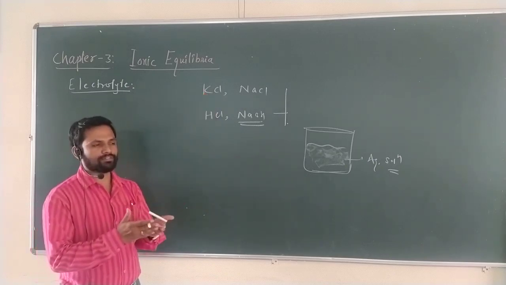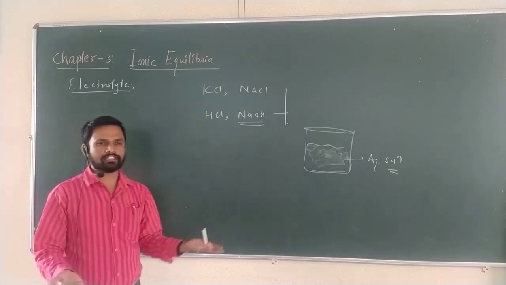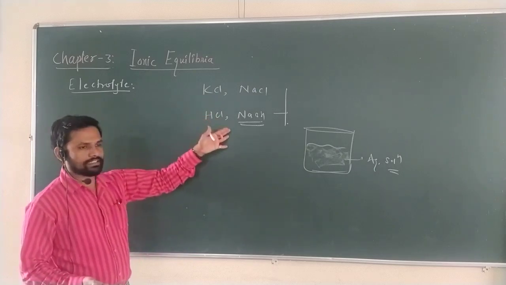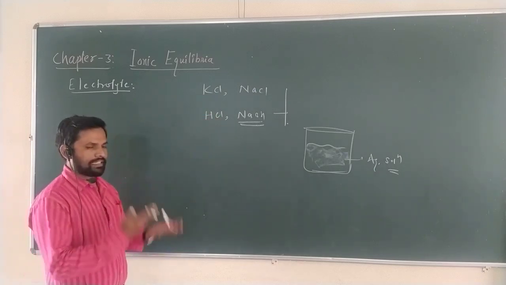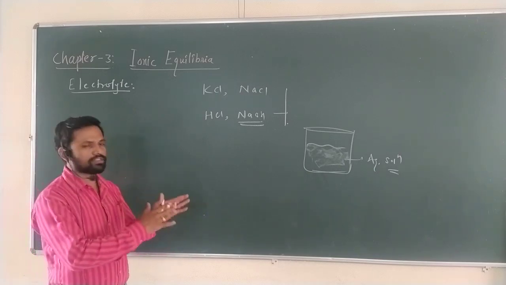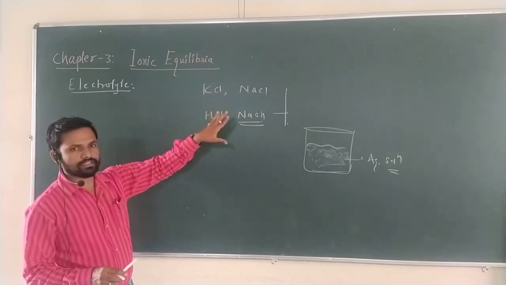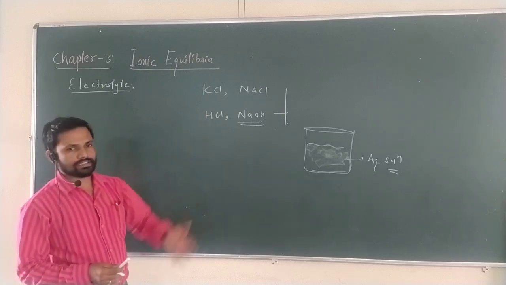They can form ions, which means they have charges, both positive and negative, that is cations and anions. Ionic compounds are those molecules that form ions. The bond is the ionic bond.